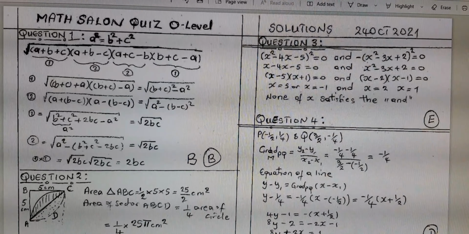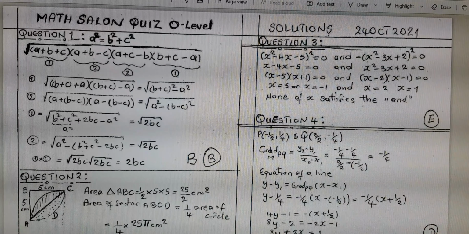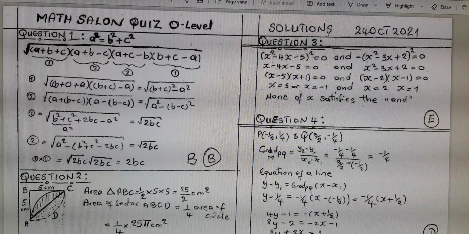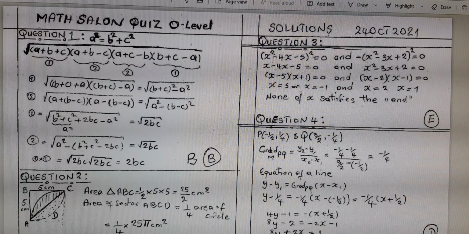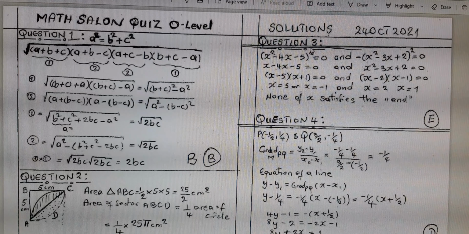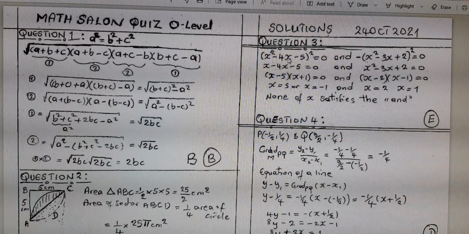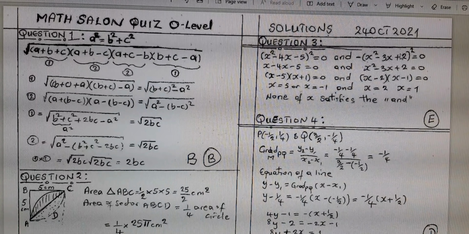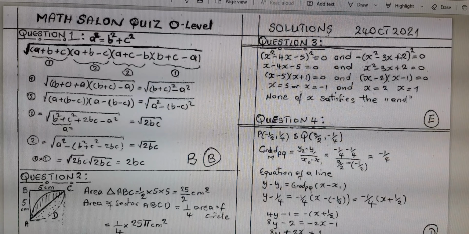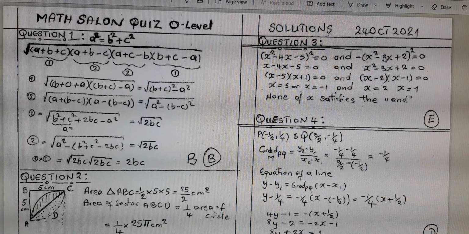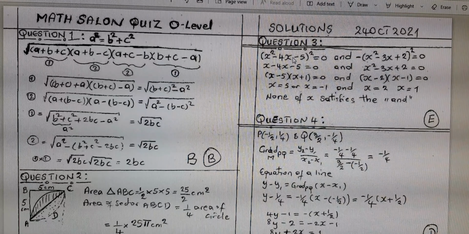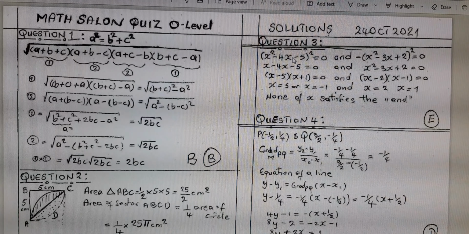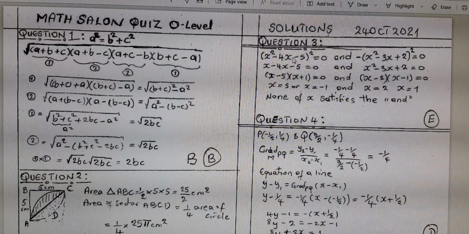For question number 3, you were asked to look for the possible values of x given that these two are the same. And the truth is, if you have two like this, if this squared is equal to minus that squared, then the only way that is possible is if the value inside is 0. It's only 0 that is equal to minus 0. No other number can have that property.